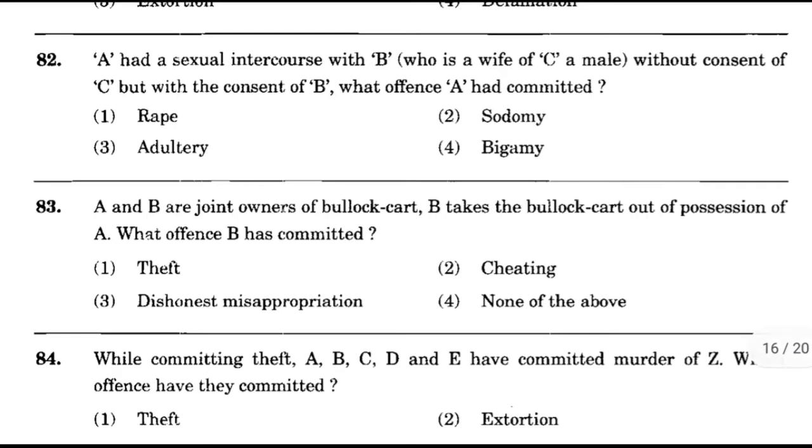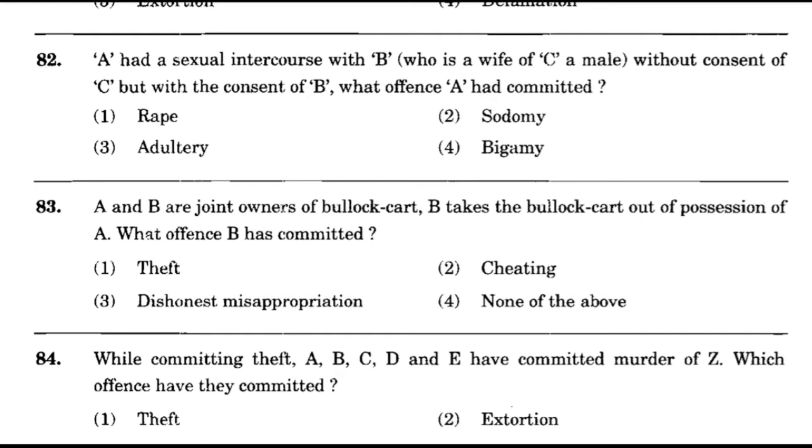Now question number 82. A had a sexual intercourse with B, who is a wife of C, a male, without consent of C, but with the consent of B. What offense A had committed? Option number 1, rape. Option number 2, sodomy. Option number 3, adultery. Option number 4, bigamy. And the correct answer is option number 3, adultery.